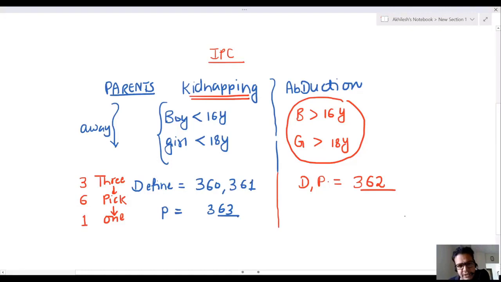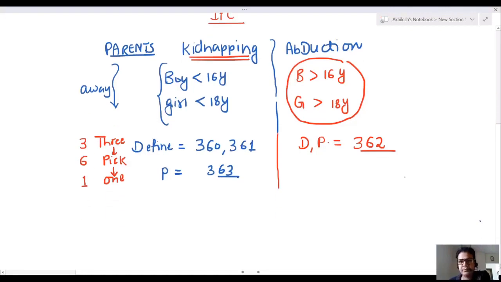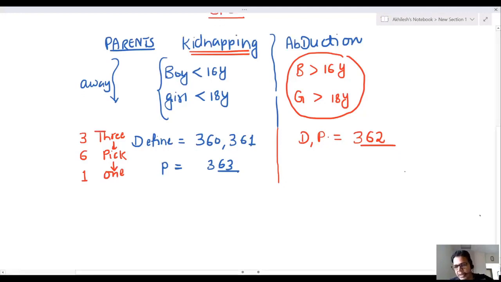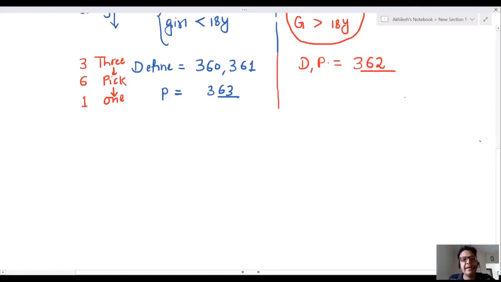Kidnapping is taking a boy below 16 years of age and a girl below 18 years of age. This is kidnapping. A boy below 16 and a girl below 18, this is kidnapping. Abduction is a boy above 16 and a girl above 18.